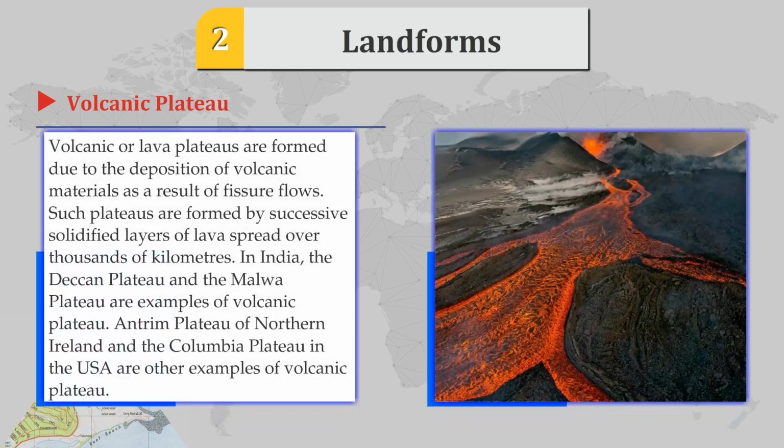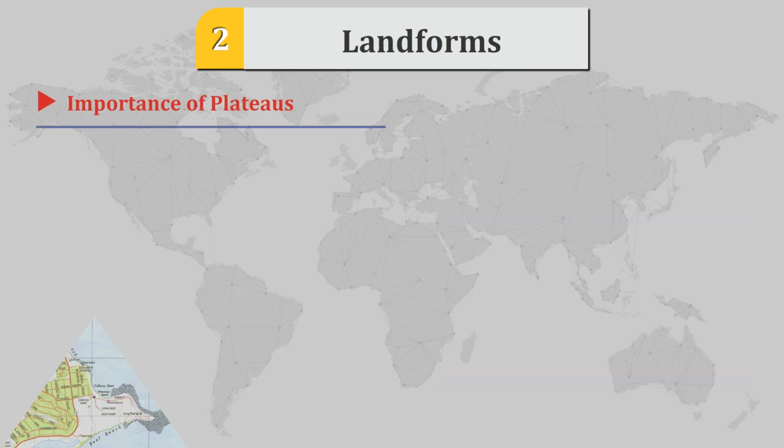Volcanic plateaus. Volcanic or lava plateaus are formed due to the deposition of volcanic materials as a result of fluid flows. Such plateaus are formed by successive solidified layers of lava spread over thousands of kilometers. In India, the Deccan Plateau and the Malwa Plateau are examples of volcanic plateaus. The Antrim Plateau of Northern Ireland and the Columbia Plateau in the USA are other examples of volcanic plateaus.